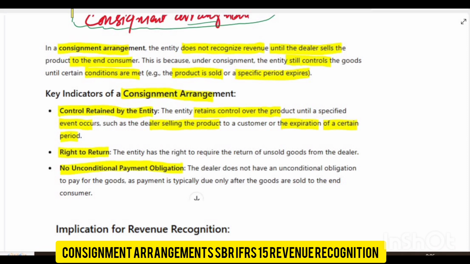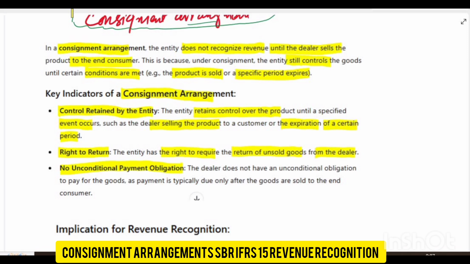The second one is that the entity has the right to require the return of unsold goods from the dealer. So, right to return. This means that the company can ask the dealer to return the unsold product.